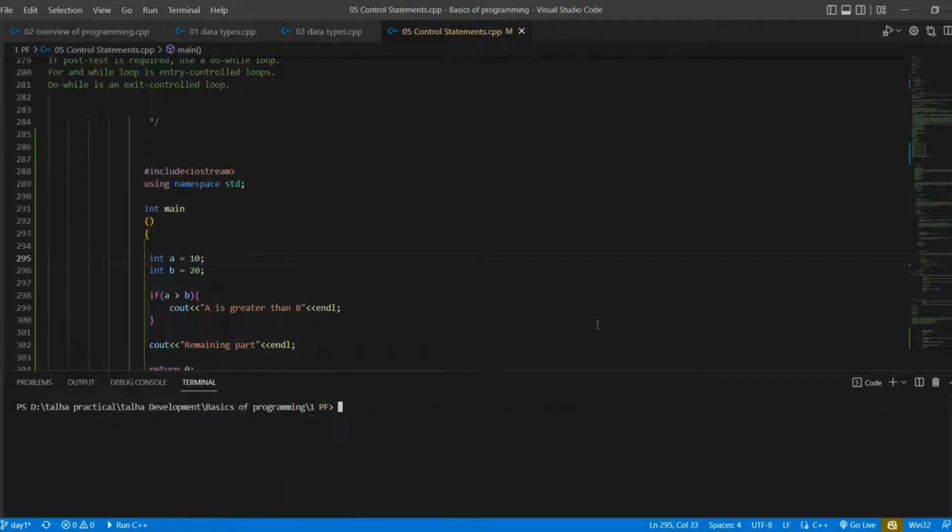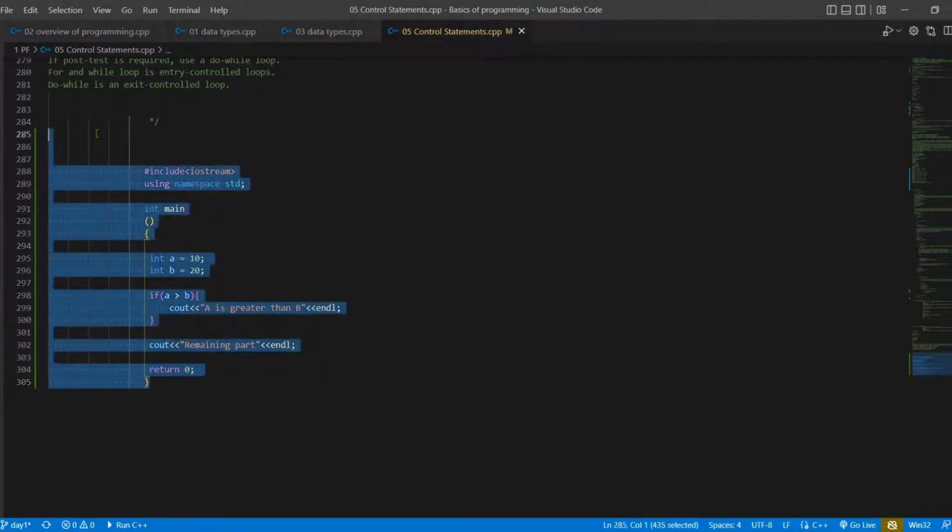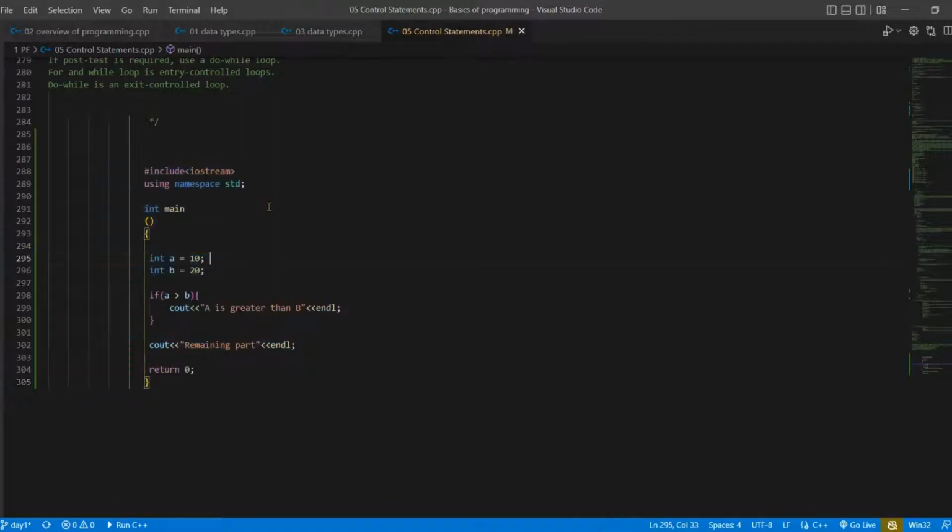It's not about the program, but my laptop or VS Code fault. Somehow I think C++ is not working in VS Code, but I will fix it soon. But I am just going to tell you what the output will be. The output will be the remaining part because the condition is false.